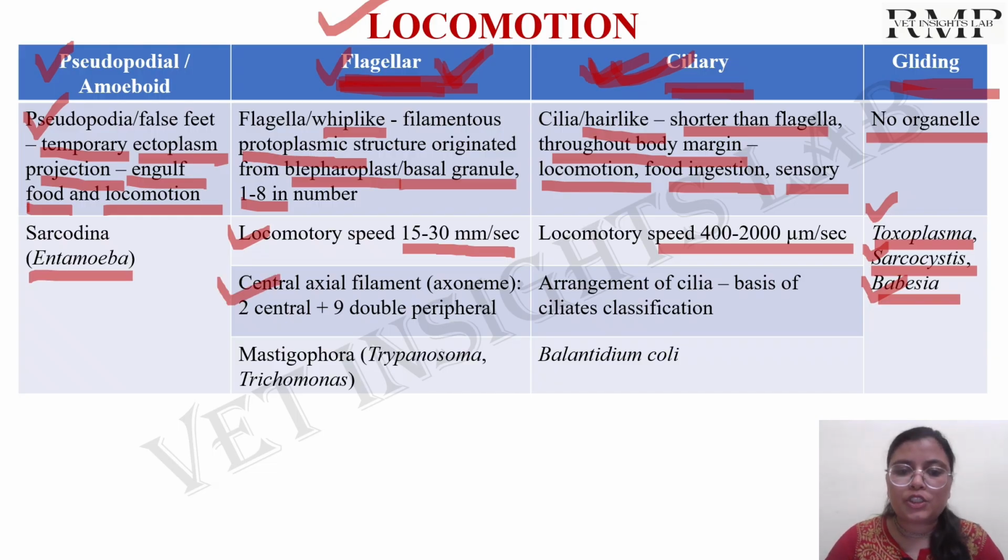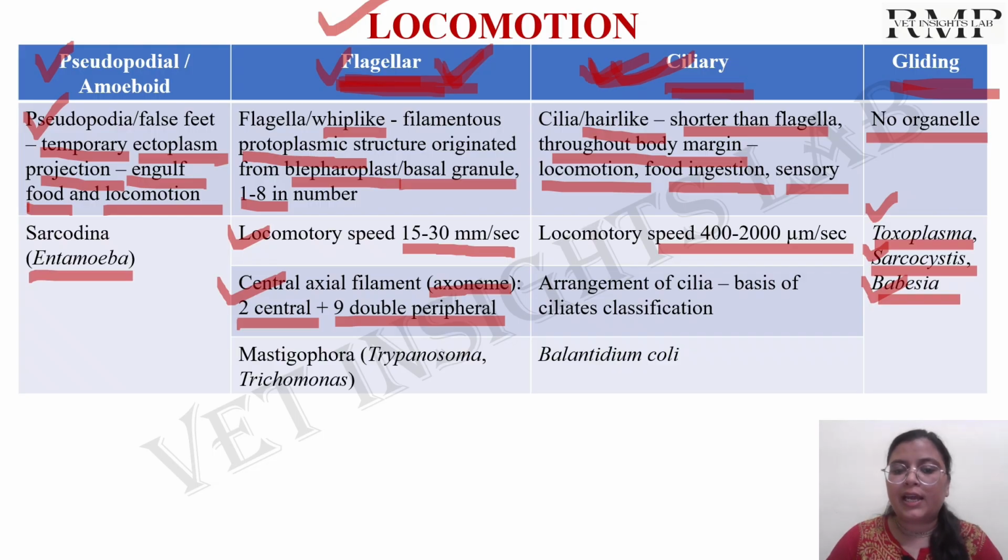Now the structure of the flagella will be having two parts. The part that is present inside the body is known as axone, and the part which is present outside the body is known as the free flagella. And the axone is having 2 plus 9 filament arrangement. You should remember there are 2 filaments central and there are 9 double filaments in the periphery.